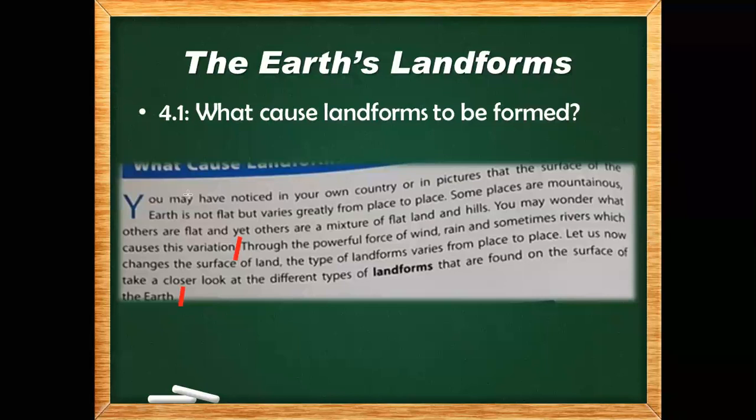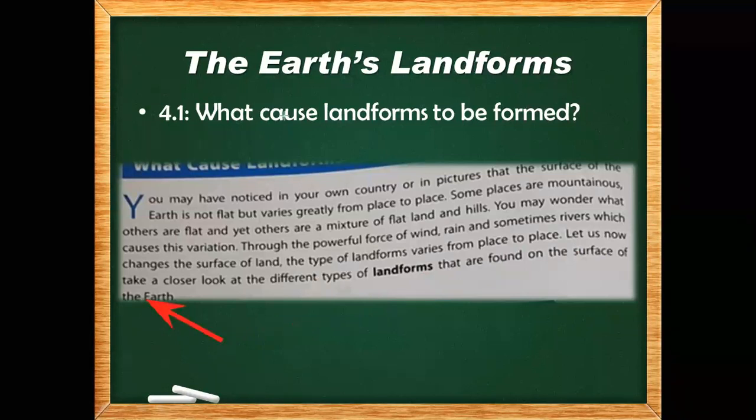Through the powerful force of wind, rain, and sometimes rivers which change the surface of land, the type of landforms varies from place to place. Let us now take a closer look at the different types of landforms that are found on the surface of the earth. Okay, that's great, Yasin.